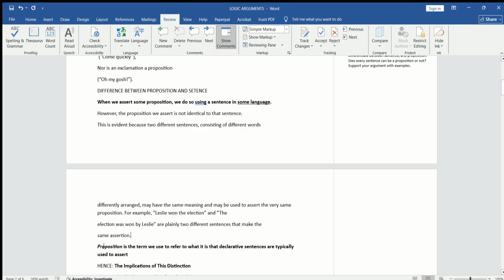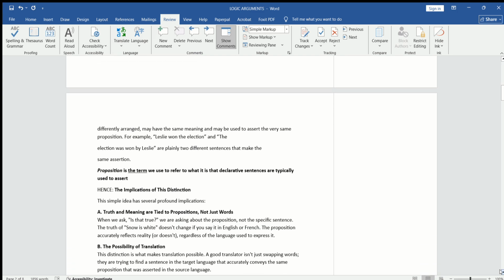Again, we can say that proposition is a term. What does it mean? It is a technical term that has specific characteristics or specific properties. What is it? It is a declarative sentence. Declarative sentences are typically used to assert that our claim is true or false.